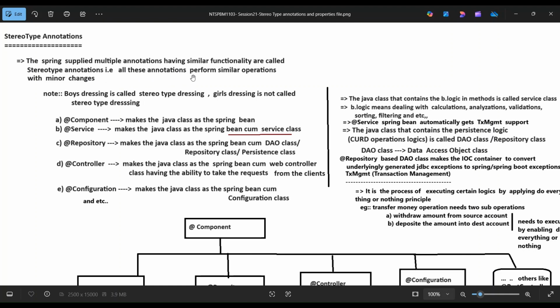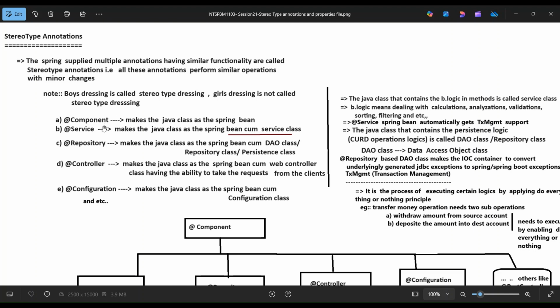All these annotations perform similar operations with minor changes. Note: boys' dressing is called stereotype dressing, and girls' dressing is not stereotype dressing.